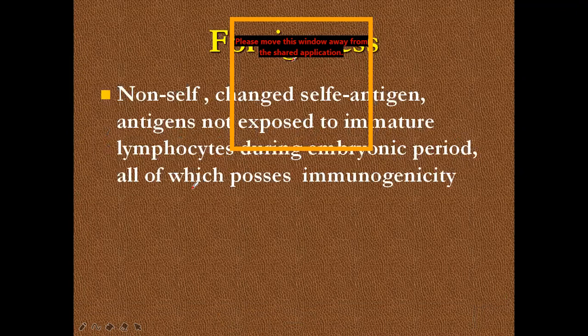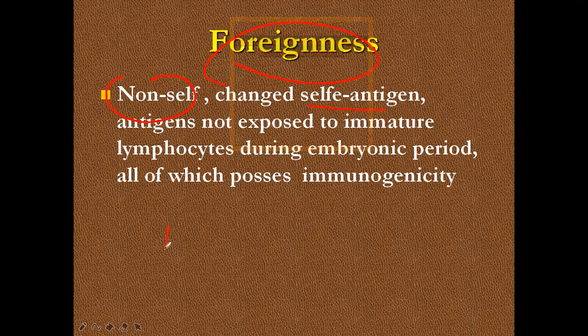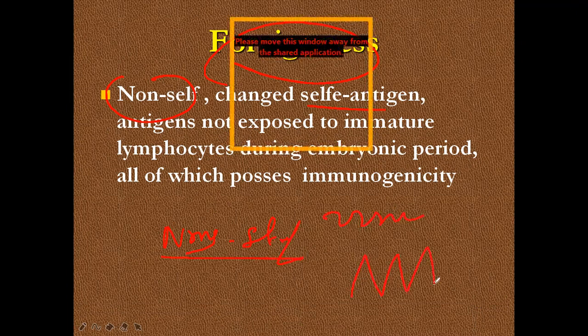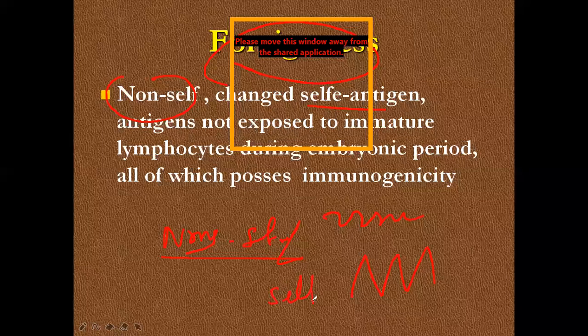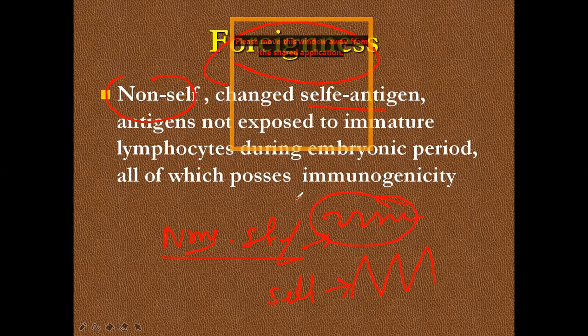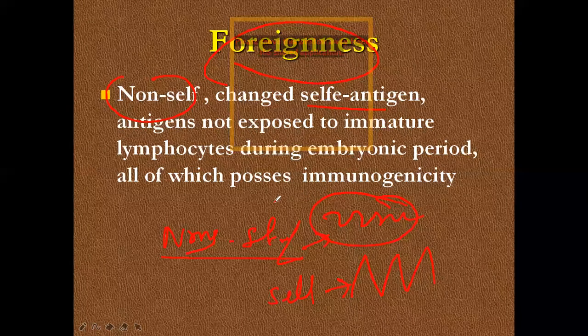Next, we see the recipient factors. Self antigen or non-self antigen: which one can stimulate better? Non-self comes from outside, and its structure is totally different. Self structure is like this; this structure is a self protein, and this structure is non-self. If the protein or carbohydrate structure is totally different, it is foreignness. You are a total outsider.